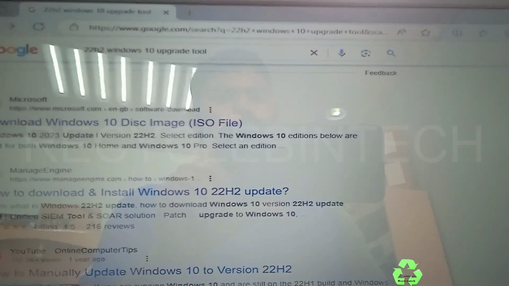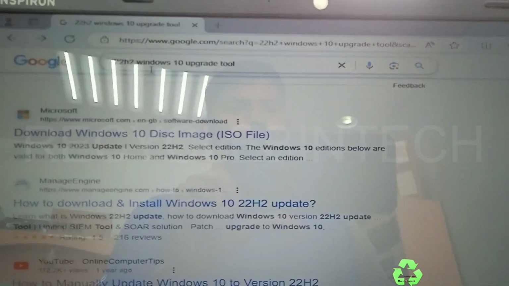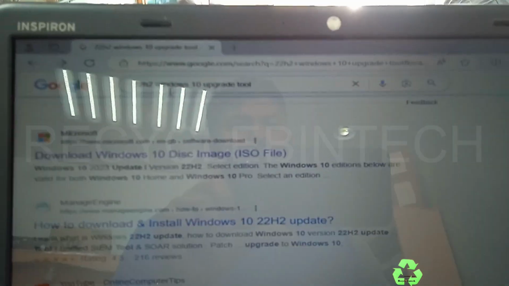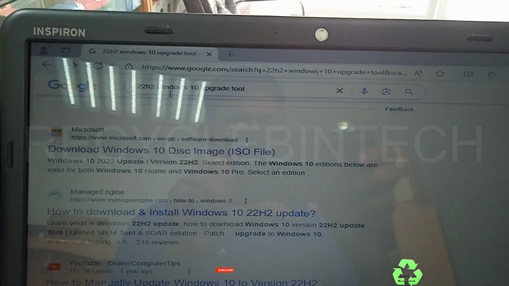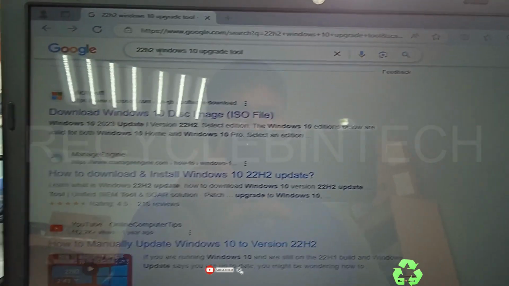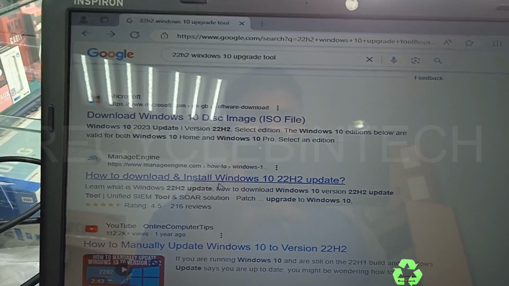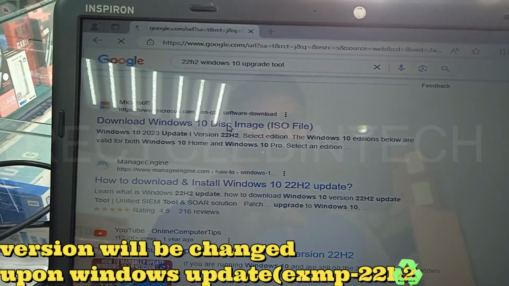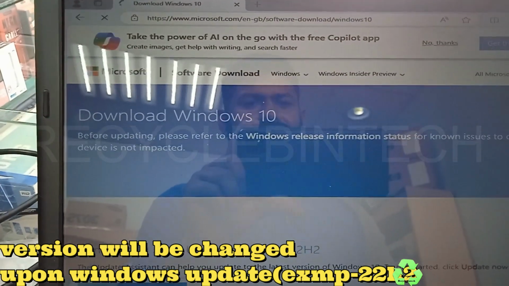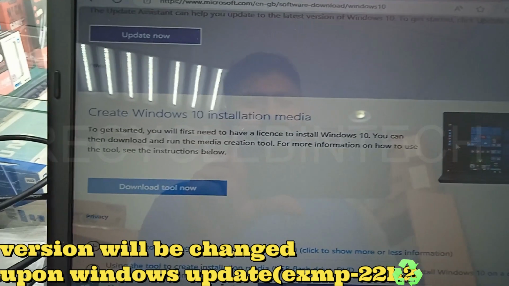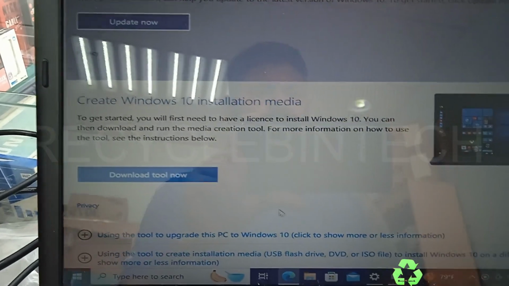If that method is not working, directly open Google and type 22H2 Windows 10 upgrade tool. Why we are writing 22H2 means it's a new update from Windows for Windows 10. We can directly type 22H2 Windows 10 upgrade tool, and from the first link we can see download Windows 10 image. From this we will select download tool. After that you will get a small file, just run that file.